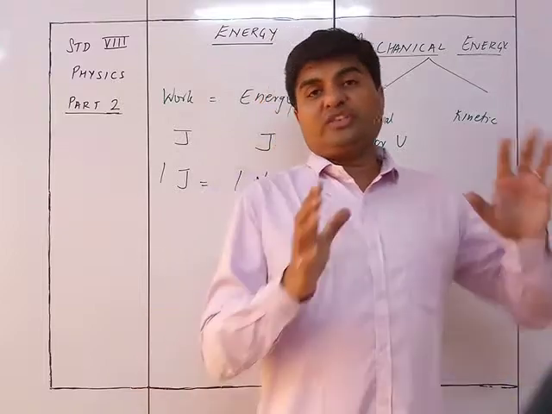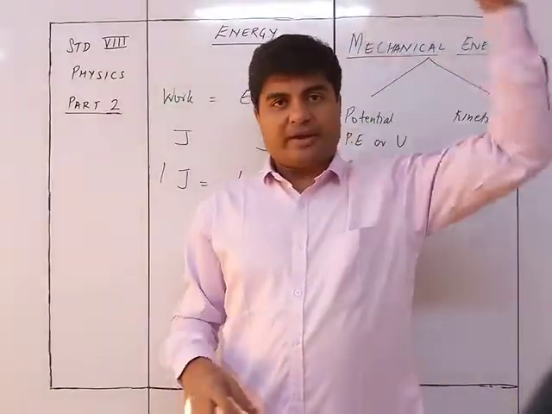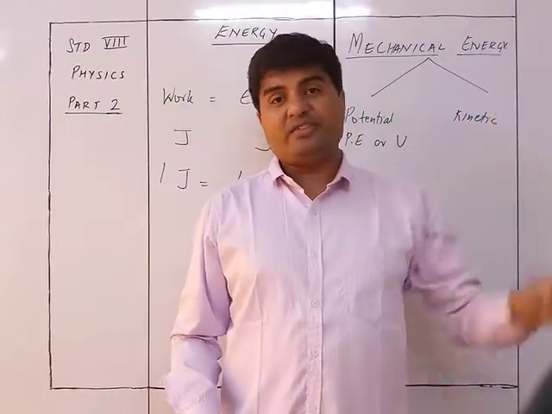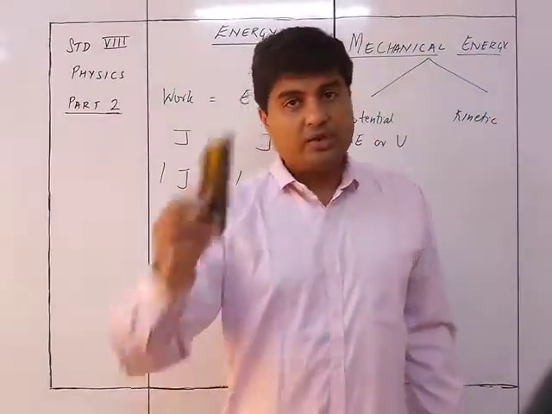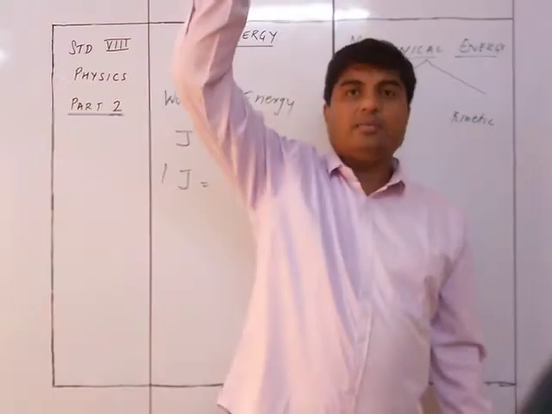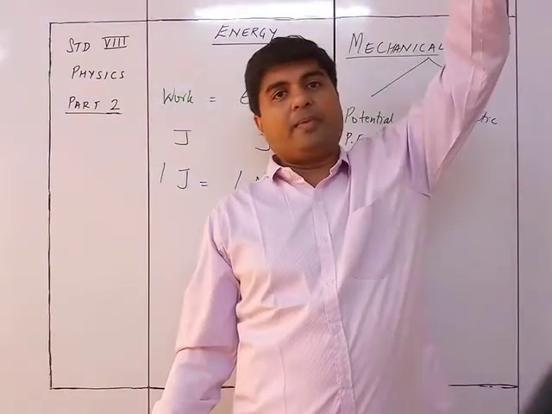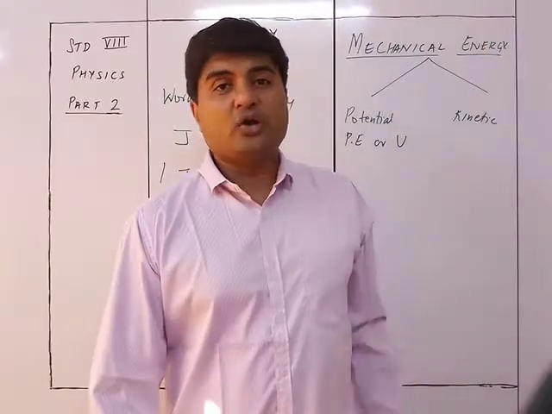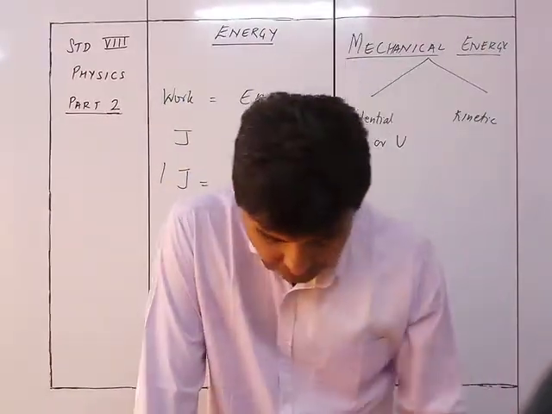So water which is stored in the dam, which is going to fall down from the dam and hit the turbine and rotate the turbine, is again potential energy, which is gravitational potential energy. So this also: the duster at a height has gravitational potential energy. A stone on top of a hill or mountain which can roll down again has gravitational potential energy.